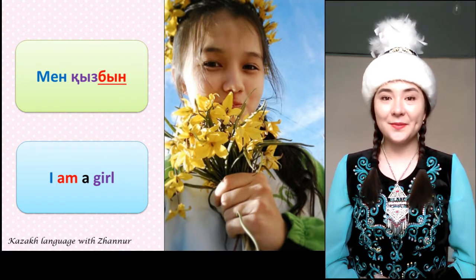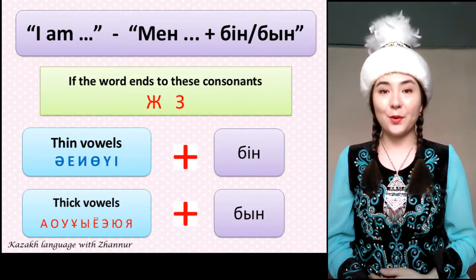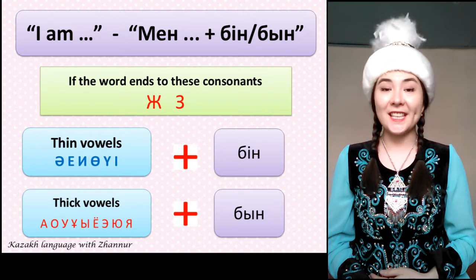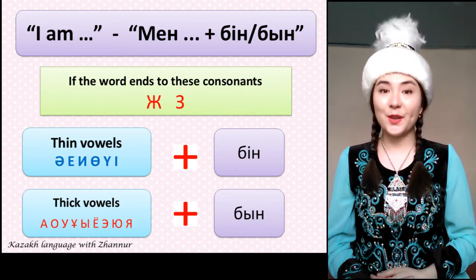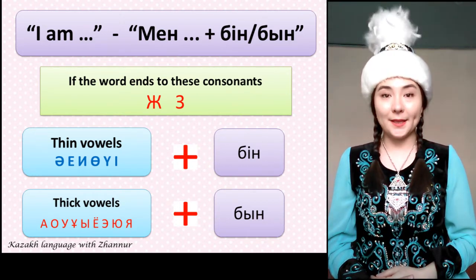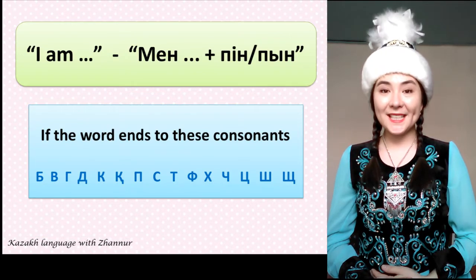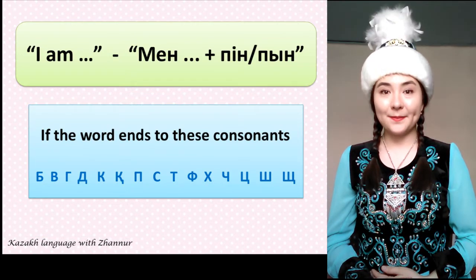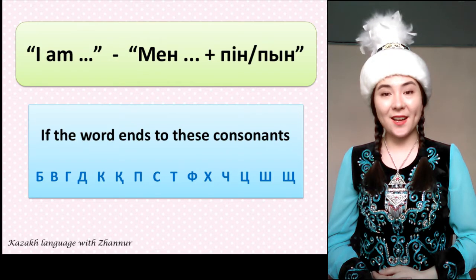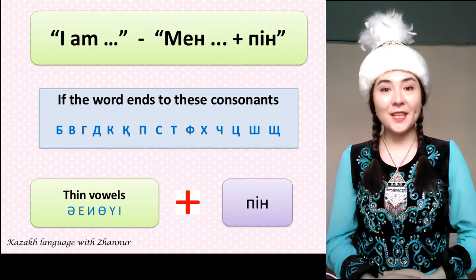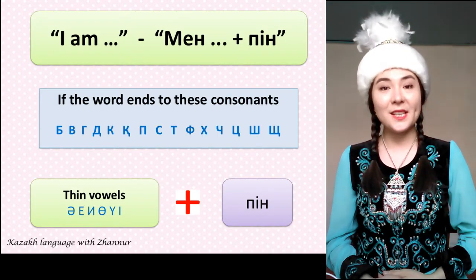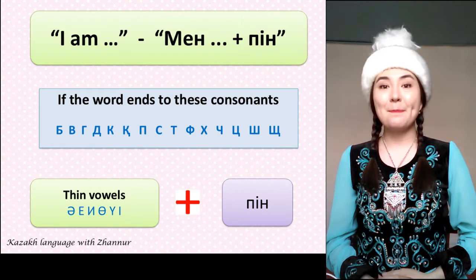If the last vowel of a word that ends in zh or z belongs to the group of thin vowels, then we use bin. If it's thick, then bun. Now let's learn the endings pin and pun. If the word ends in these consonants, then we use the endings pin or pun. If the word ends with these thin vowels, then we use the ending pin.